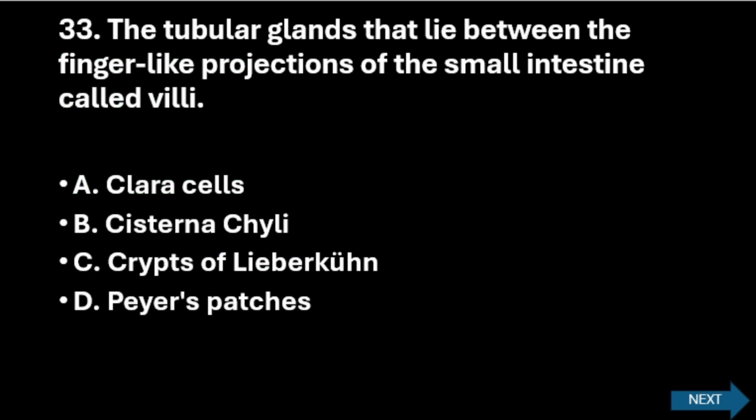Next question: the tubular glands that lie between the finger-like projections of small intestine called villi is A. Clara cells, B. Cisterna chyli, C. Crypts of Lieberkühn, and D. Peyer's patches. The right answer here is crypts of Lieberkühn. This is the finger-like projections of the small intestine called villi.